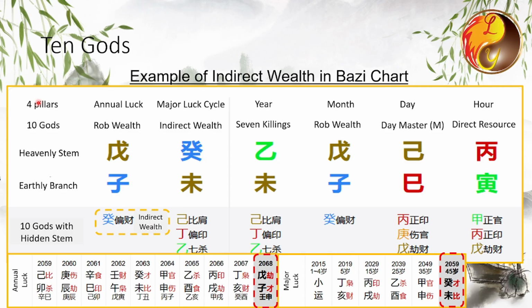Additionally, in the year with the earthly branch Zi, during the year 2068, he is also able to make money. This is because Zi contains Gui water, which represents indirect wealth in its hidden stems. In this year, it will be very easy for him to make money. The indirect wealth is sometimes present and sometimes absent, and it doesn't always come. However, in these 2 years, he will have additional income. As mentioned, in 2063, the Gui Wei year, there will be an unexpected windfall. However, this wealth does not come easily, but when it does, the indirect wealth will be a substantial amount.